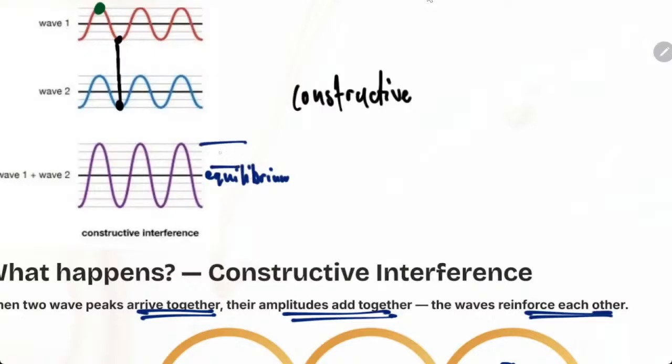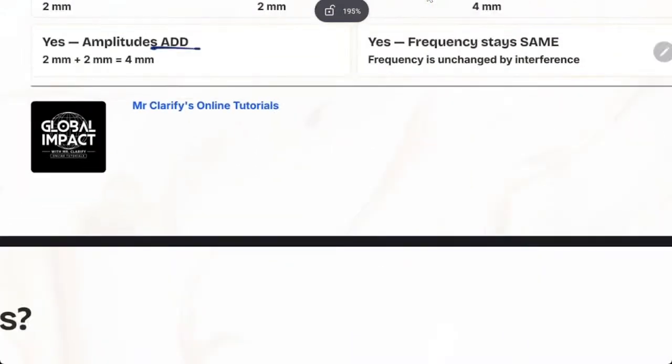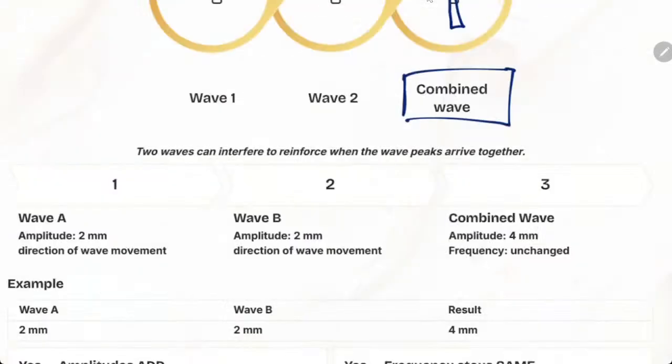This is your amplitude A. Or you can say this one is your amplitude. Amplitude and amplitude. Are we together? So the amplitudes will add and you get a bigger amplitude.